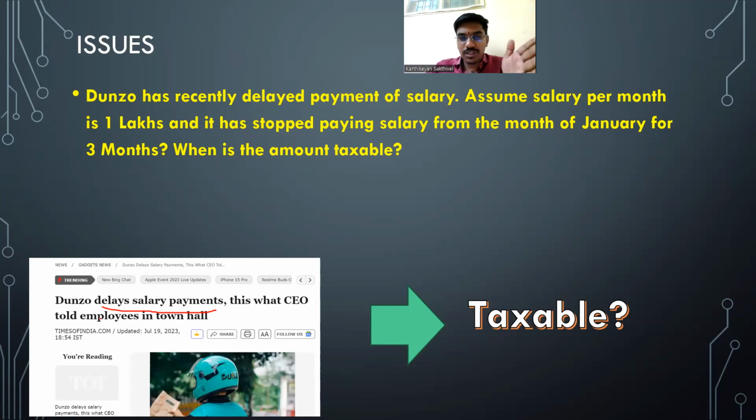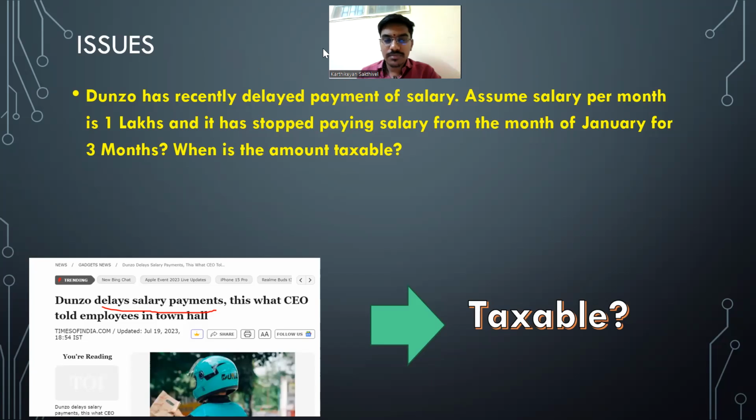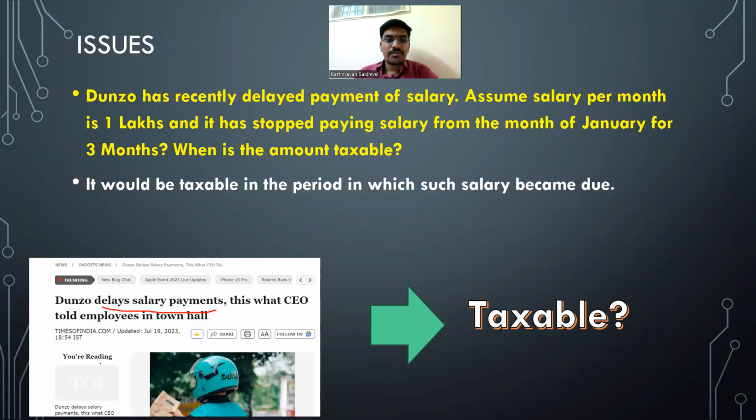No. See, for 12 months the salary is 12 lakhs. Jan, Feb, March alone they have not received the salary. What is the amount which is taxable now? 12 lakhs, sir, all months. 12 lakhs. Why? They have not received it, right? Whether received or not, it is due now, sir. Super. Fantastic. In the period in which it is due, it is payable. It's a simple question. But I'll put the next question now.